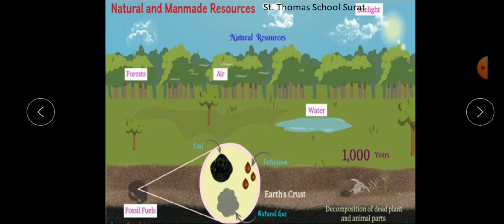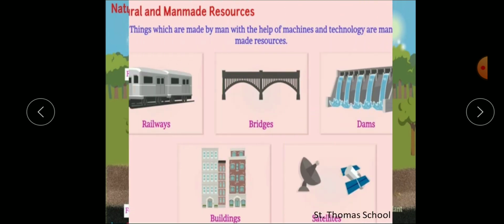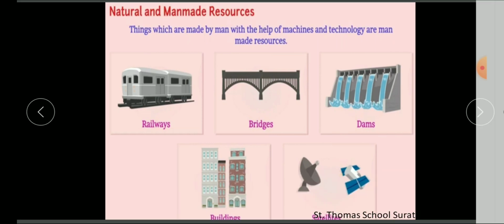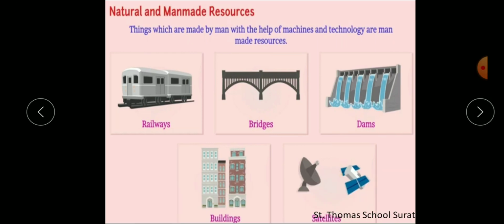natural gas. On the other hand, the things which are made by man with the help of machines and technology are man-made resources. For example, you can see railways, bridges, dams, buildings, and satellites. These are the examples of man-made resources.